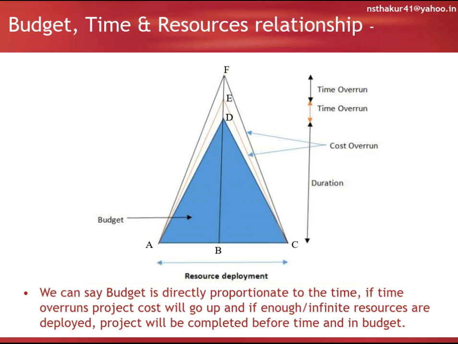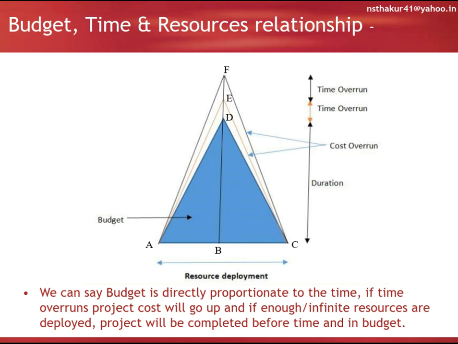See, if time overruns by DE, then budget will increase and would be ACE, and again if time overruns by EF, then budget would be ACF. So it is very clear from this triangle that if time overruns, then budget will go up. So we can say budget is directly proportionate to time.